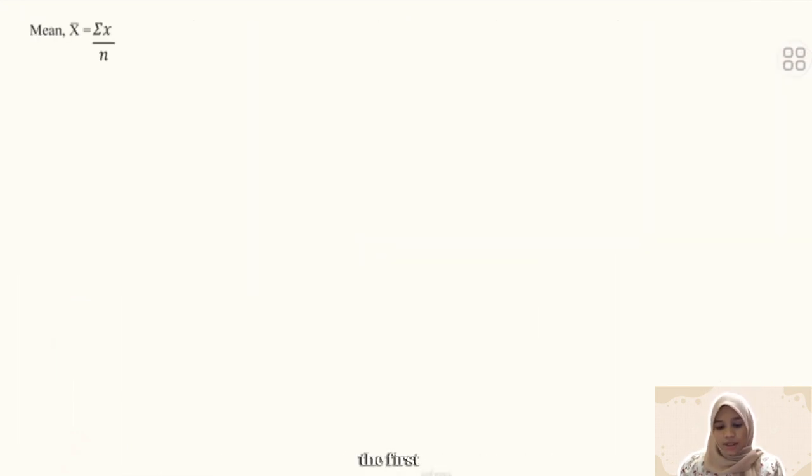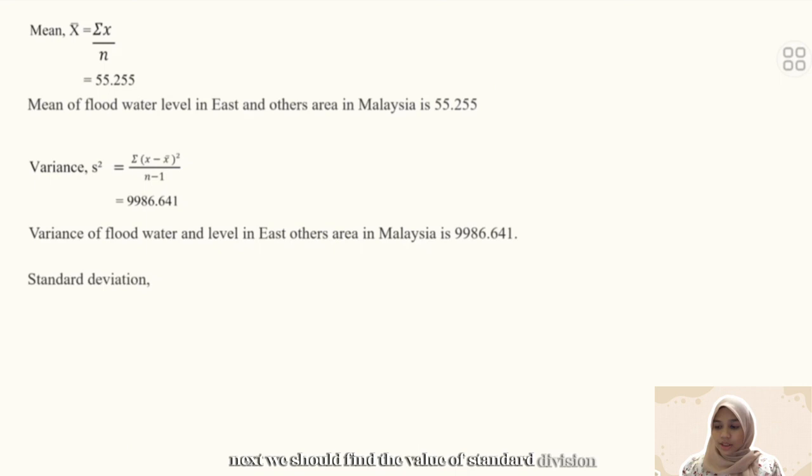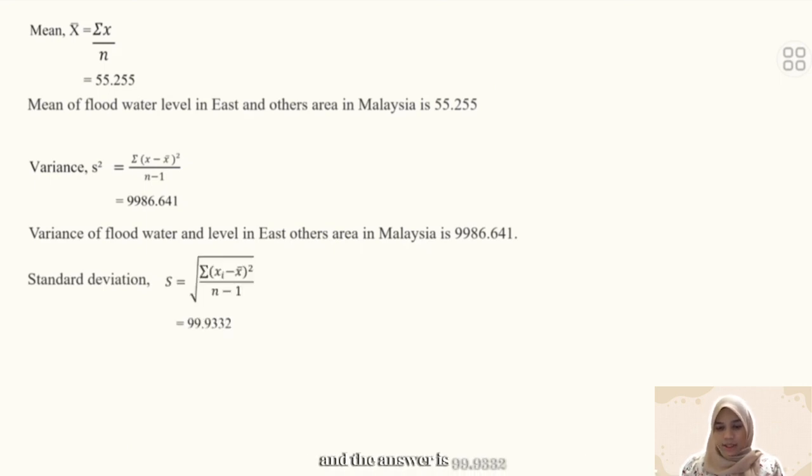area. The first step is we should calculate the value of sample mean x bar by using this formula. We must add up all the values of x and divide it by the sample size, which is n. So the answer is 55.255. Then we should calculate the variance of the sample by using this formula. We already obtained the value of x bar during the first step. So this is the answer. Next, we should find the value of standard deviation by using this formula, and the answer is 99.9332.